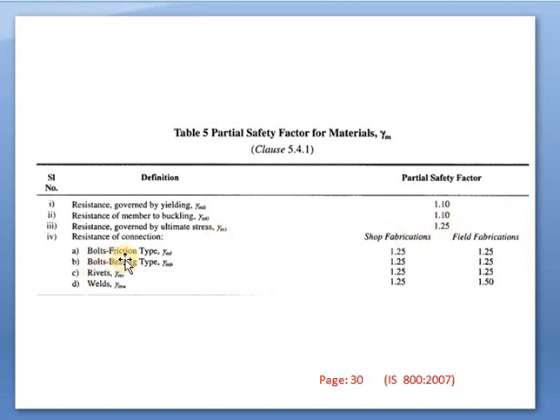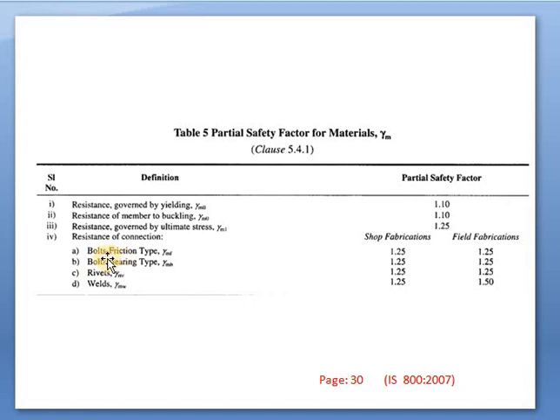If it is bolts in friction, gamma mf: f stands for friction, gamma m stands for the partial safety factor, but in the case of friction the suffix f is used, gamma mf. Again, there are two criteria, shop fabricated and field fabricated. Shop is nothing but the factory. In some cases we have to assemble all the different steel sections in the factory or in the shop. So if it is shop fabricated or factory fabricated, we can take these values. If it is field fabricated, that means in situ, on site, we are fabricating.